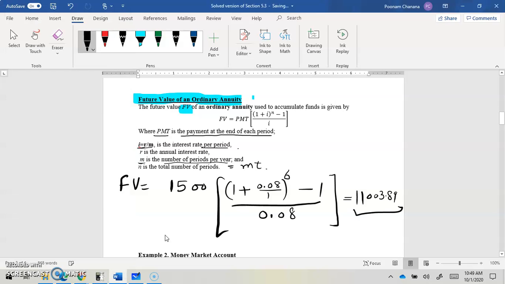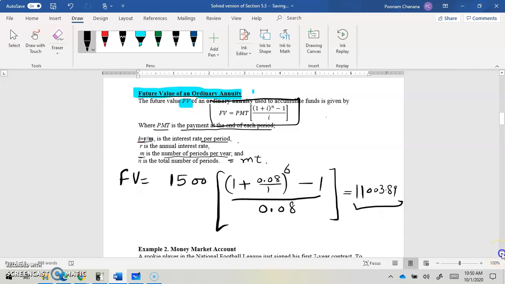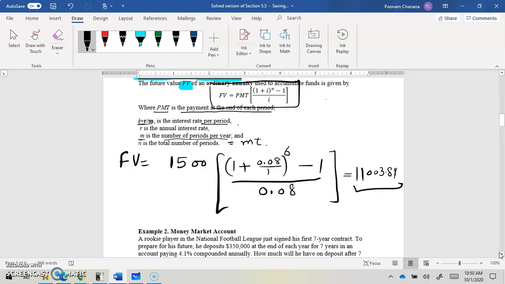So you can also use this formula for calculating the future value of the ordinary annuity, but you need to understand what your terms are, okay? Now we can also use the calculator for this. So I want to show you the TVM solver.